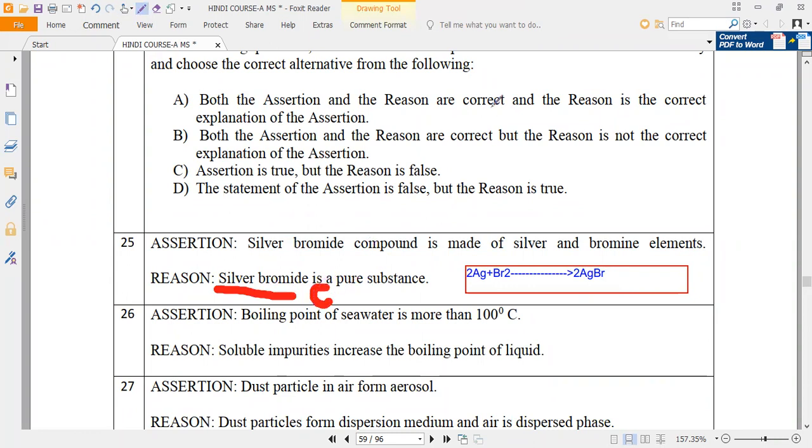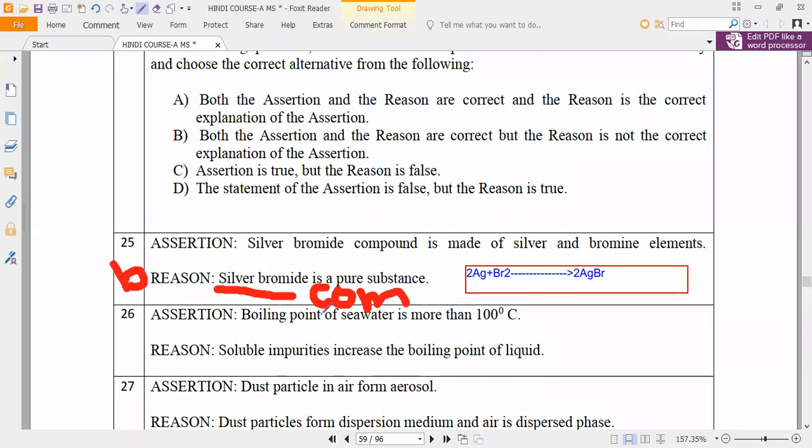But is there any connection between them? Both statements are correct. Is there any connection between them? No. So that is why, what is the correct option? Both the assertion and reason are correct, but the reason is not the correct explanation of the assertion. So what is the correct answer here, guys? What is the correct option? B. Option B is the correct option.